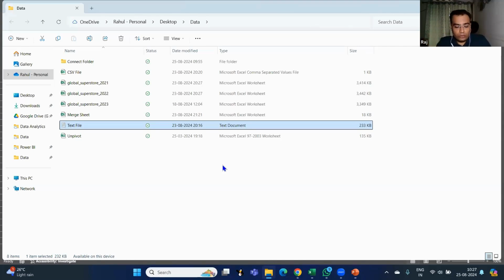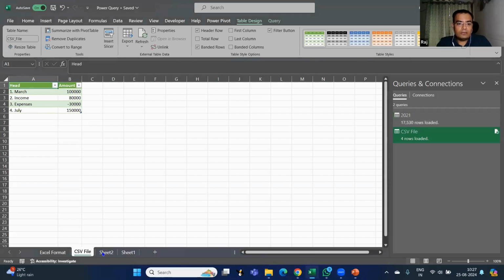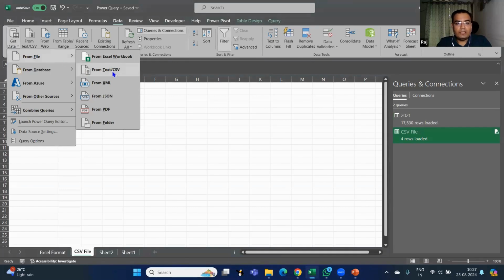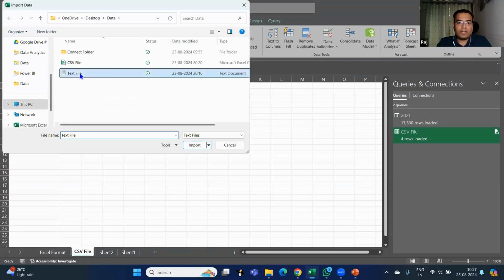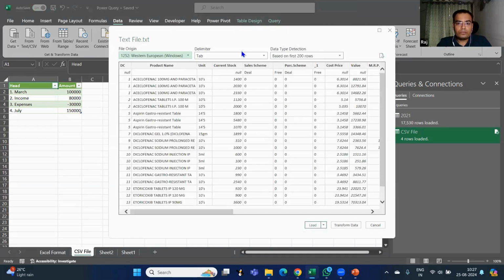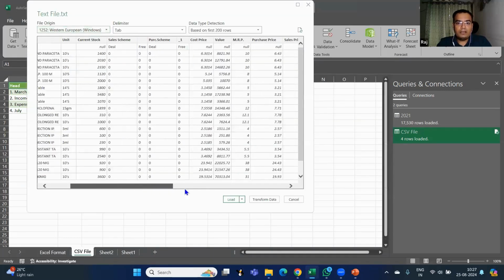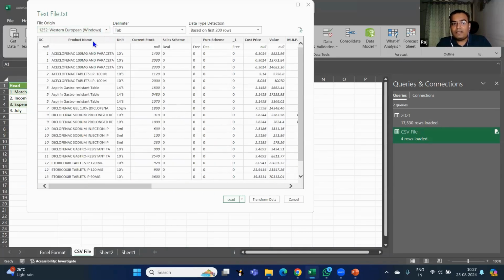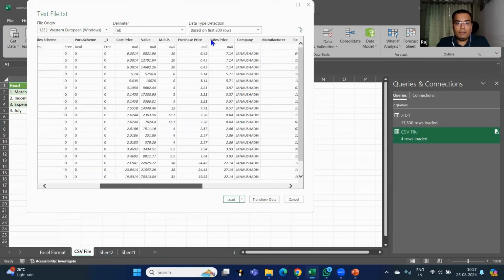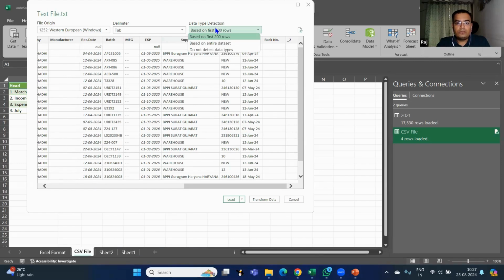In that case, you need to come here and, from the data option, from file, this time I'm again going to go into text and CSV, but I'm going to select the text file and import. So see, this is the exact data. And see, the best part is everything is formatted. You don't have to do anything. You don't have to manage the copy paste alignment and everything. Everything will be based on the data that we have.